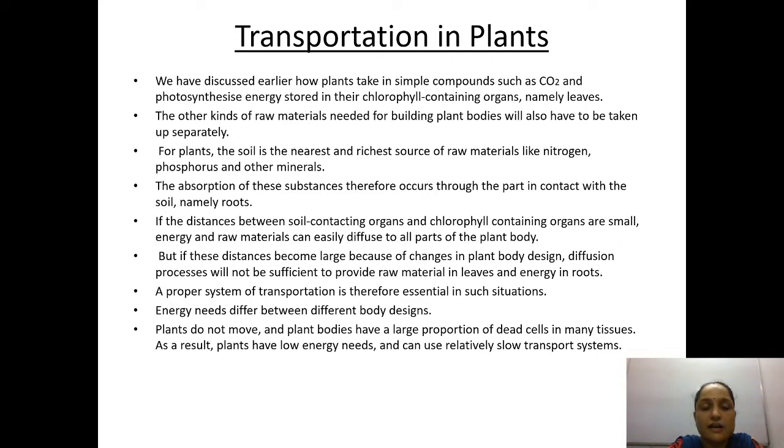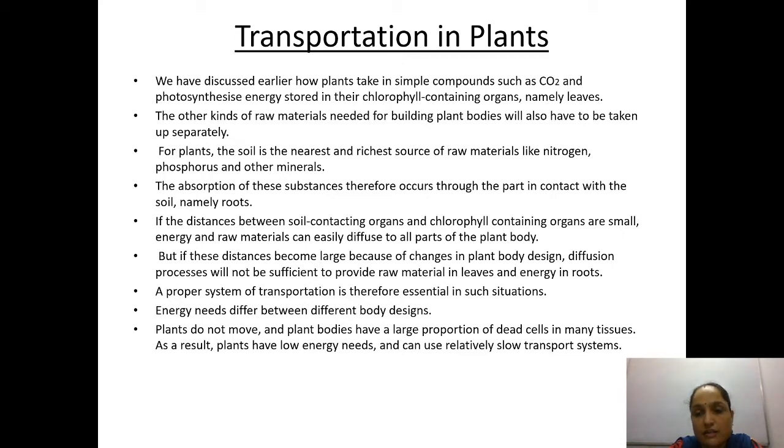Okay. Other kinds of raw materials needed for building plant bodies will also have to be taken up separately. Other components are also required, like sunlight and water. For plants, the soil is the nearest and richest source of raw materials. So they are going to absorb the essential materials from the soil itself.